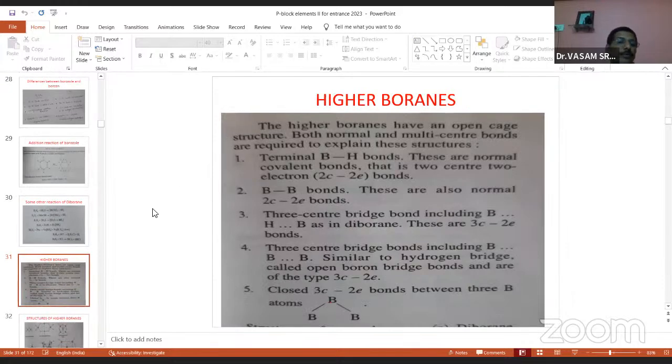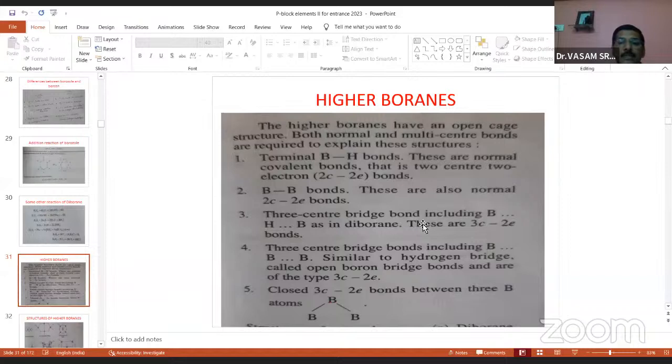And you see, when you come to higher boranes, just like now I told you the different boranes, the nido boranes and arachno boranes, when you go to any higher borane, these are the possible bonds. One is the terminal B–H bond, the B–B bond, the B–H–B bond and the B–B–B bond. These are the four bonds we have observed in higher boranes. Just now I told you in diborane we have observed only two types of bond: one is the B–H bond and the second is the B–H–B bond.